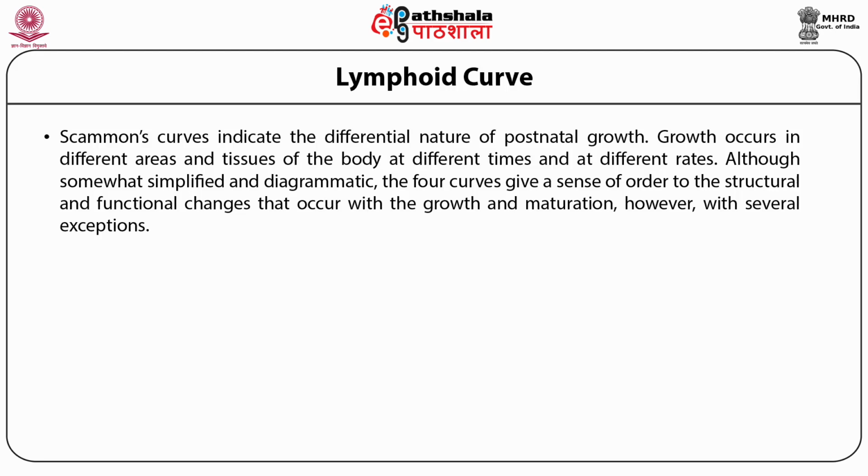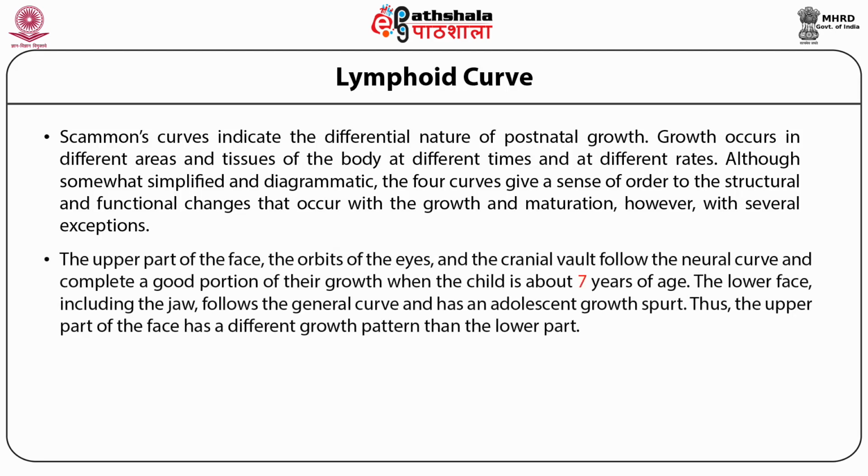The craniofacial skeleton is one such exception. The upper part of the face, the orbits of the eyes, the cranial vault follow the neural curve and complete a good portion of their growth when the child is about 7 years of age. The lower face, including the jaw, follows the general curve and has an adolescent growth spurt. Thus, the upper part of the face has a different growth pattern than the lower part.